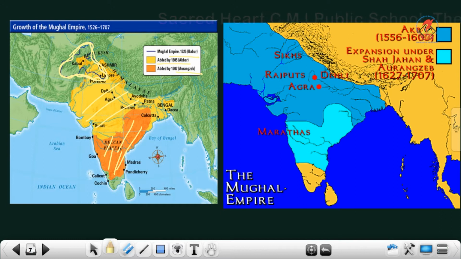So now this is the total empire. Can you see how vast the Mughal empire was?